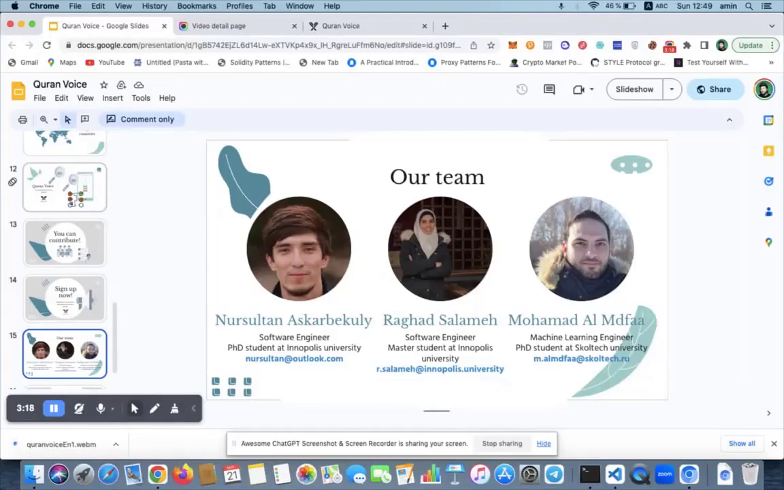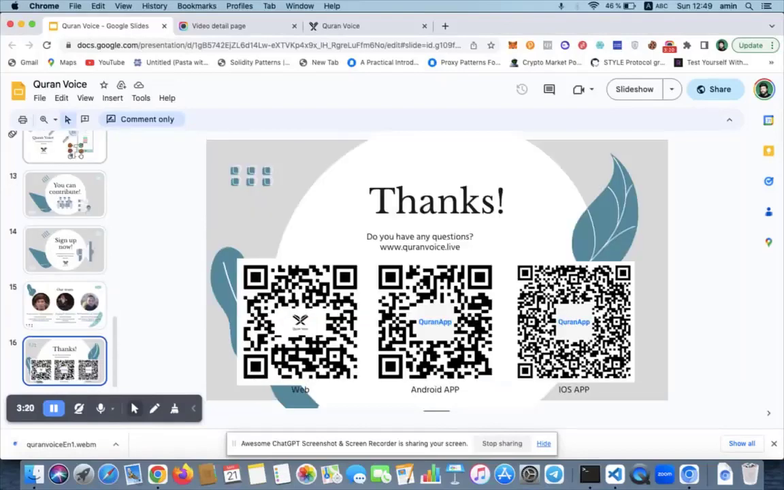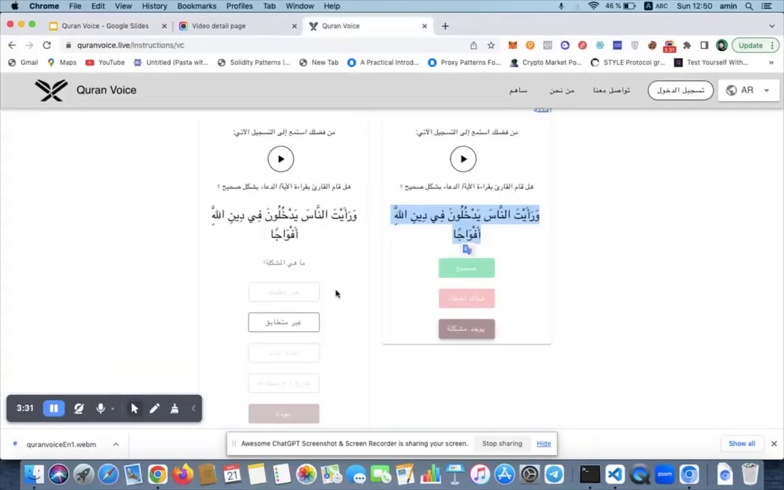I will just say that if you can help, just go to Quran Voice, sign up, and help build this database. As you see, there's an Android app, iOS, and web. This is the web version I opened. You can choose any platform that you can use and sign up, help them make this data set, and help them make the future of recitation in the Quran.